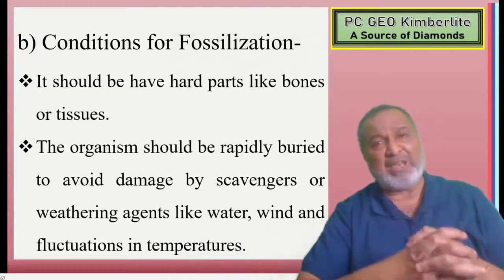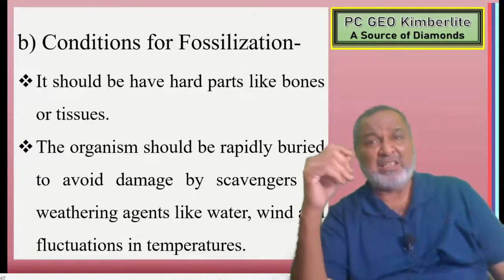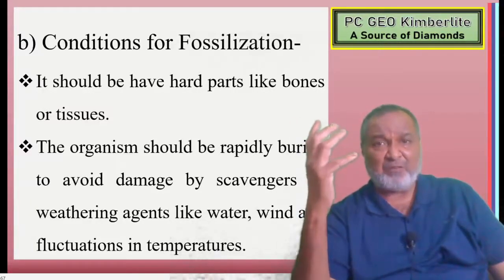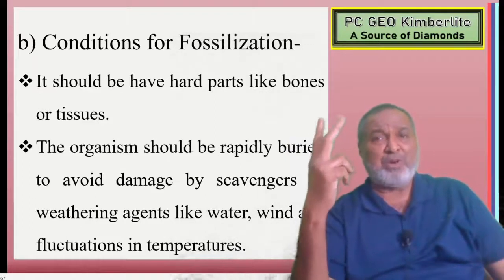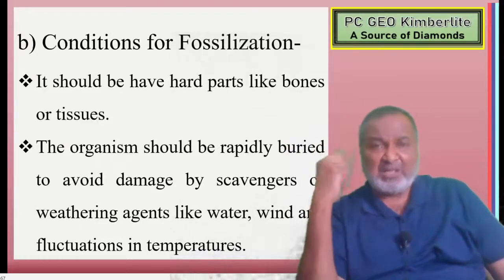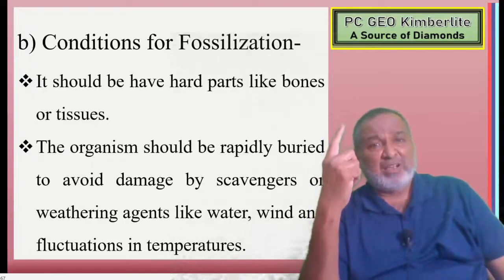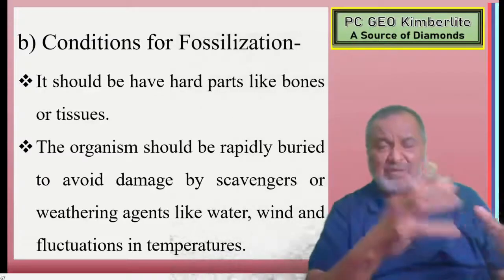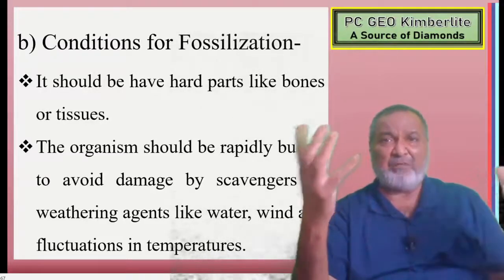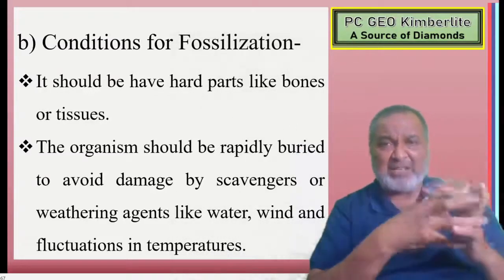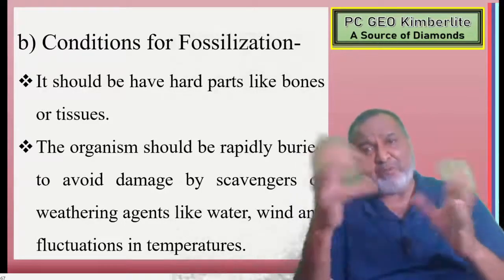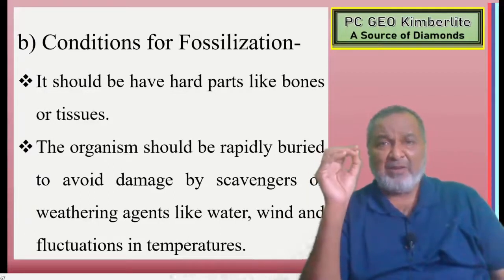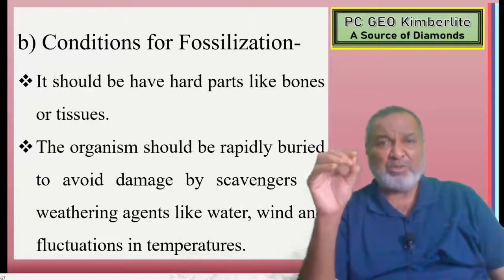Now the second point is the conditions for fossilization. What conditions are needed for fossilization? Two basic important conditions. First, plants or animals should have hard parts. If it is an animal, it should have hard parts in the form of bones. If it is a plant, then in the form of tissues like xylem and phloem, which are very strong tissues. So it should have hard parts like bones or tissues.